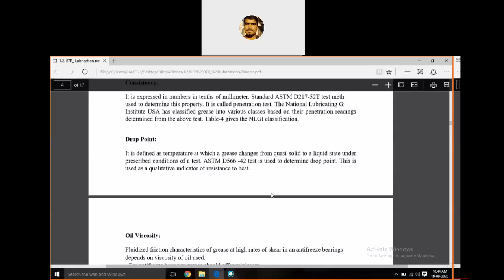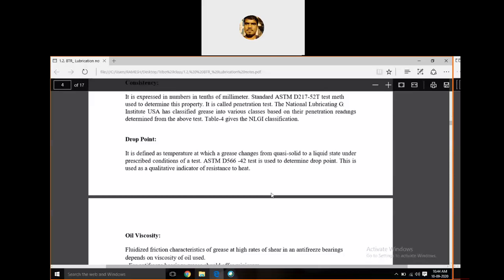There are many types of greases: calcium, sodium, lithium, beryllium. These are the main types of greases. Of course we will discuss the characteristics of lubricants. Some important characteristics of greases are consistency, drop point, oil viscosity, and chemical stability.